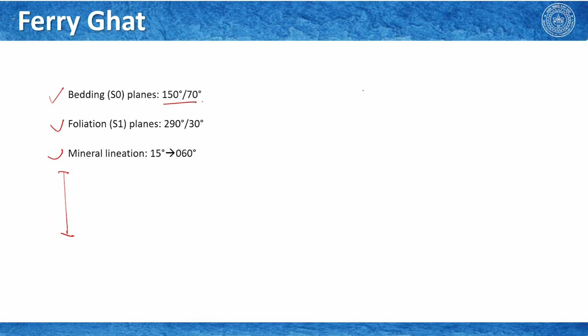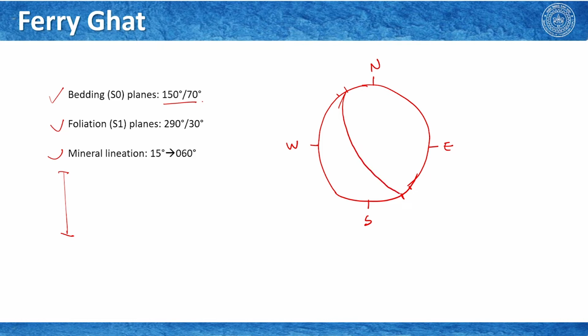let me first draw a kind of rough stereo net. Okay. So, this is the primitive circle, and let us consider this is north, this is east, this is south, and this is west. So, bedding plane that strikes 150 degrees, I approximately just draw it like that, and 70 degrees. I think it would be more towards this 70 degrees. So, it is steeply dipping, something like that. So, let us consider that this is the bedding plane.